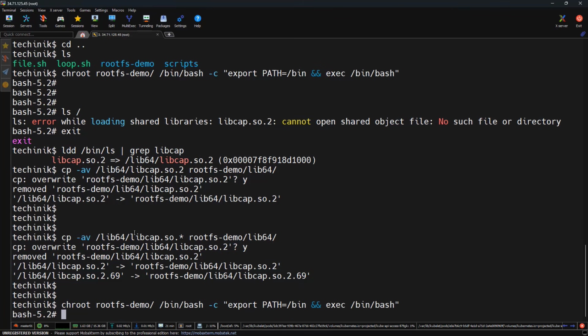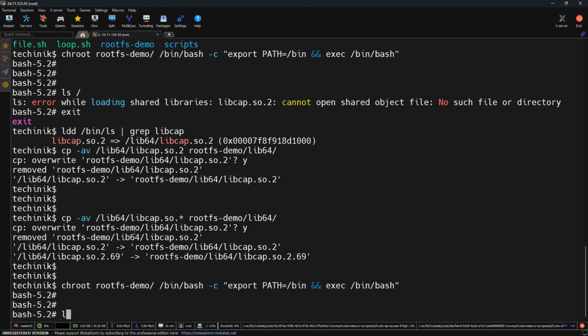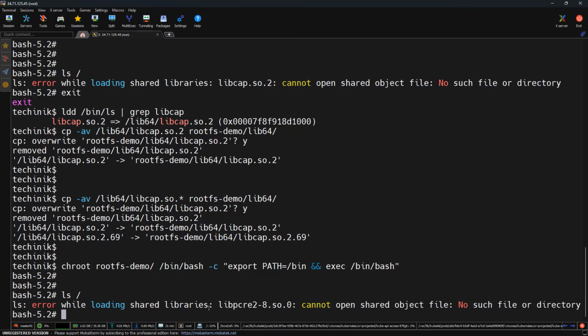So again we are inside the custom root file system, and if I run ls /, it again failed, but with a different library, because ls has multiple dependencies internally. So this confirms something important. Every binary depends on multiple libraries, and if we haven't copied all of them yet, we will face errors.